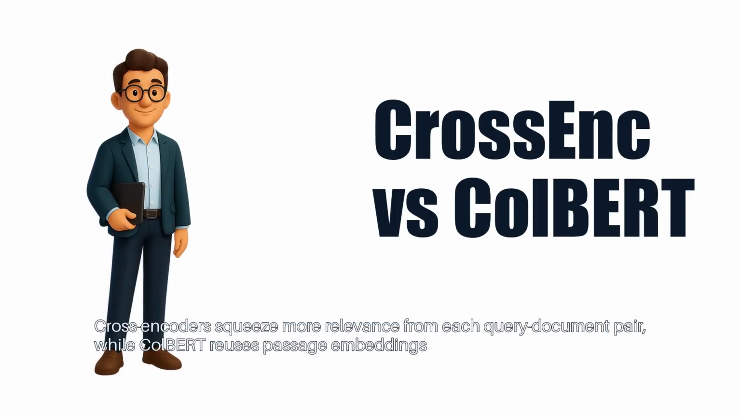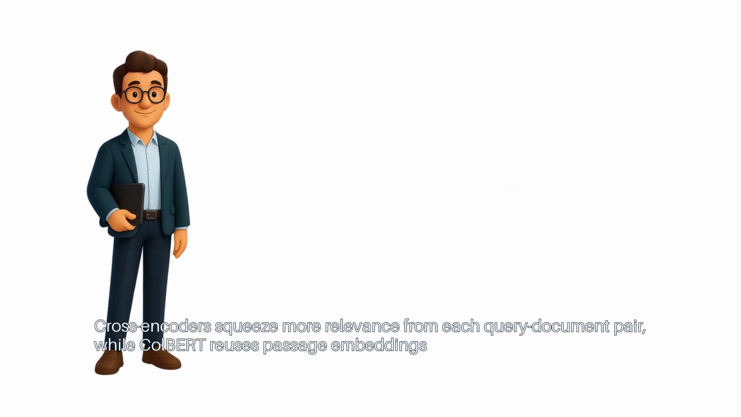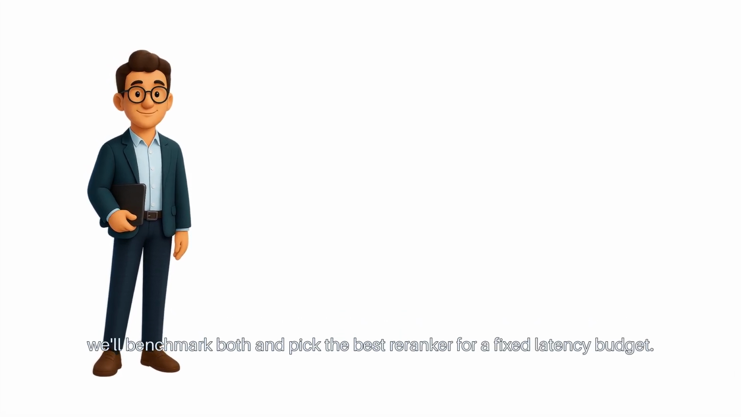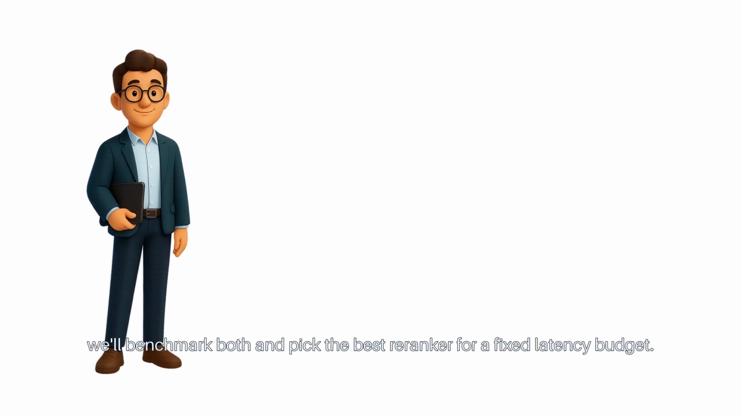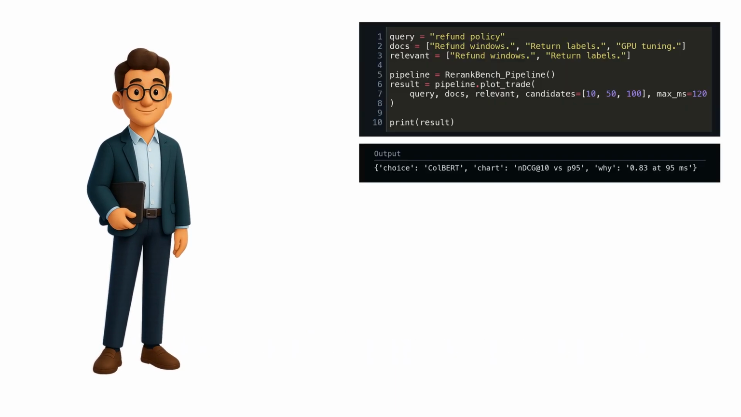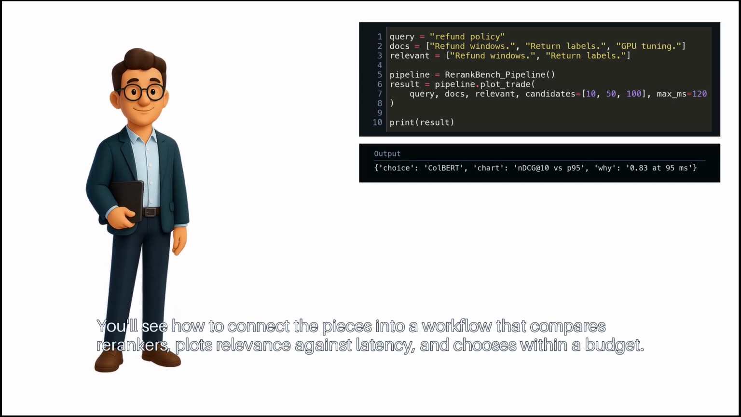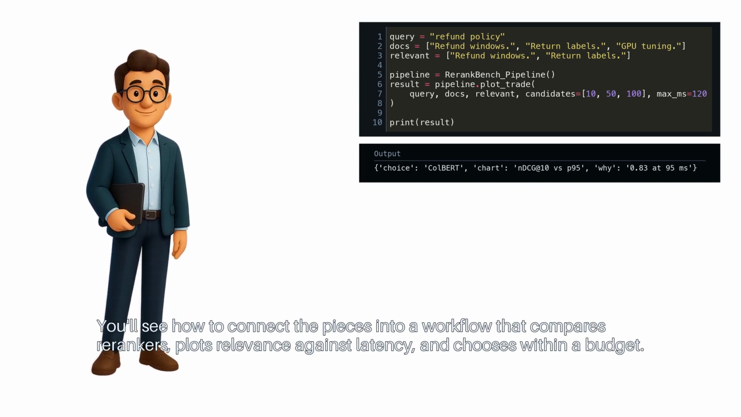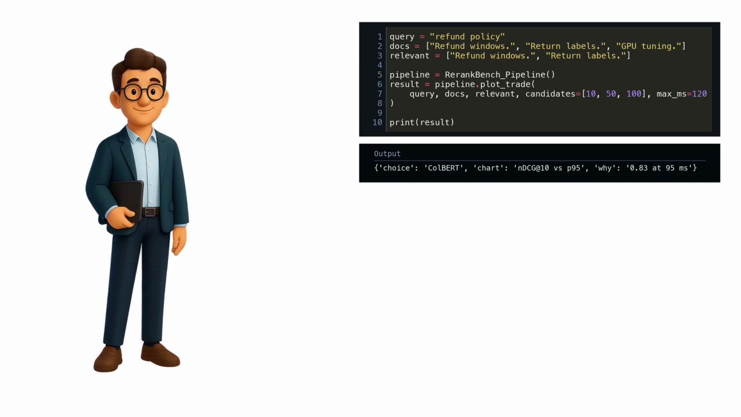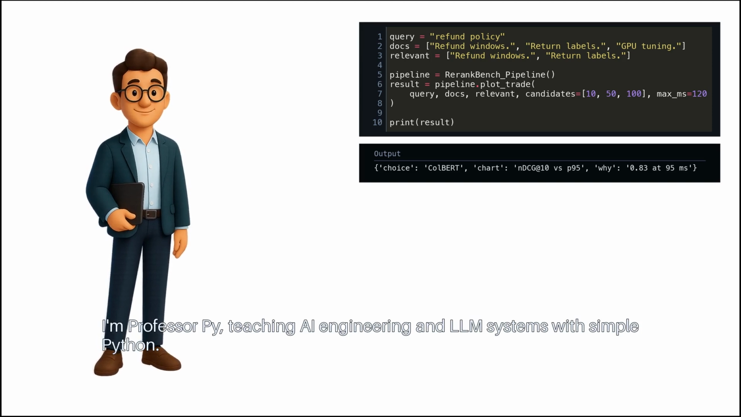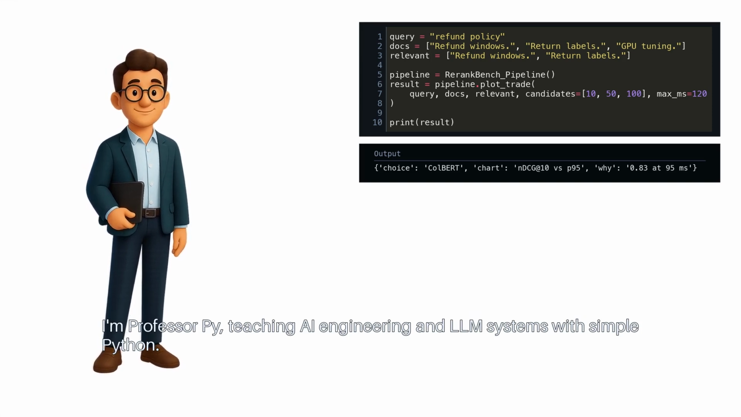Cross-encoders squeeze more relevance from each query document pair, while ColBERT reuses passage embeddings. We'll benchmark both and pick the best reranker for a fixed latency budget. You'll see how to connect the pieces into a workflow that compares rerankers, plots relevance against latency, and chooses within a budget. I'm Professor Pi, teaching AI engineering and LLM systems with simple Python.